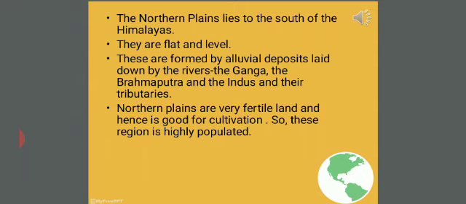They are formed by the deposits of three main rivers, the Ganga, the Brahmaputra and the Indus, along with their tributaries. So the northern plains, as it is a plain area formed by the alluvial deposits of the rivers, are very fertile and good for cultivation. For that reason, the plain area is very much populated.